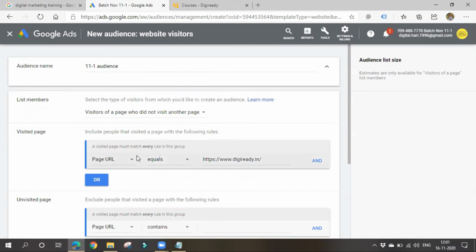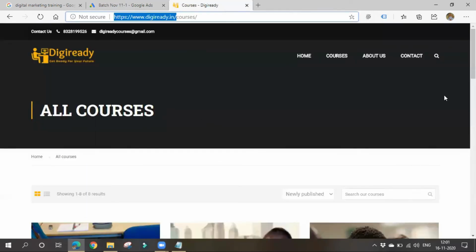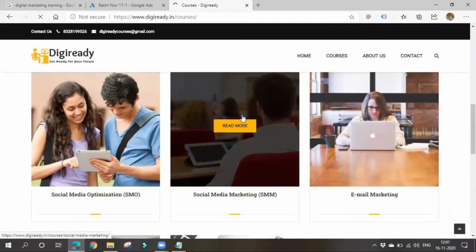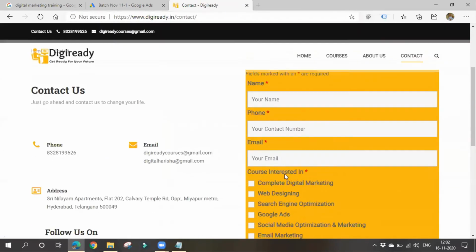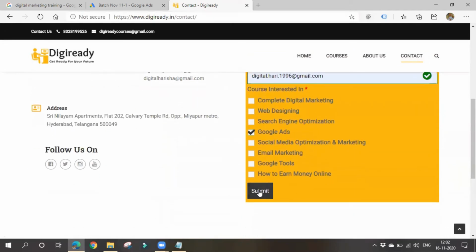I'll choose equals: if the URL equals this thing. And another rule I have chosen is unvisited page. The visitor must have gone to my website, but should not have gone to the thank you page. Once you fill up this form, you'll be navigated to a thank you page. I'll show you. So I'll choose on submit.